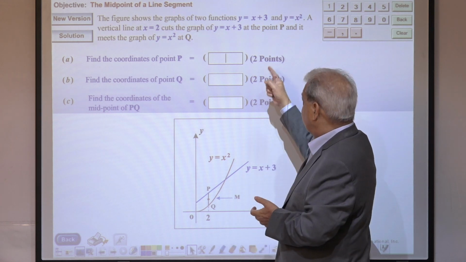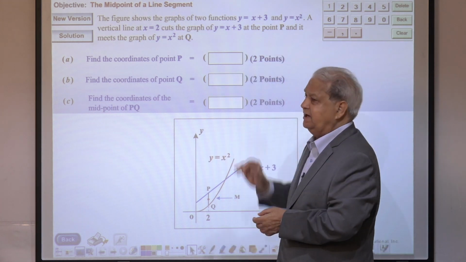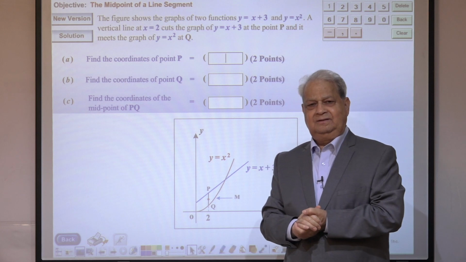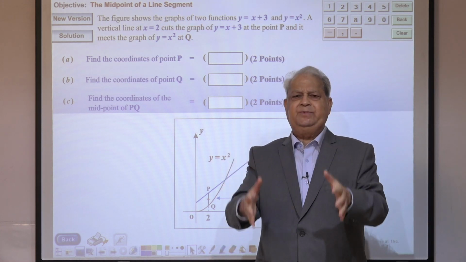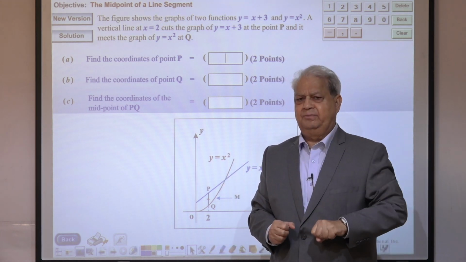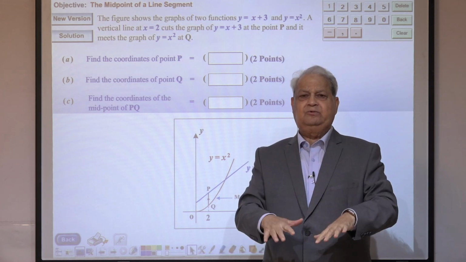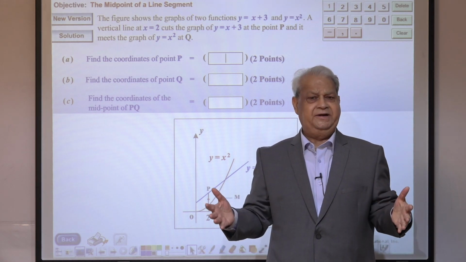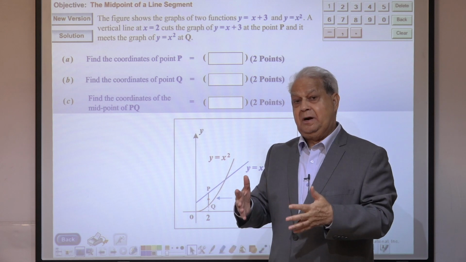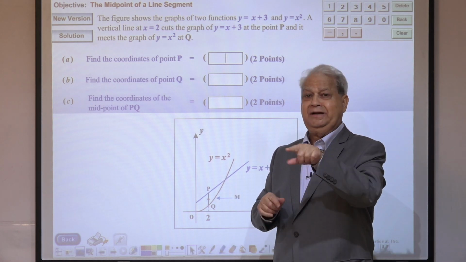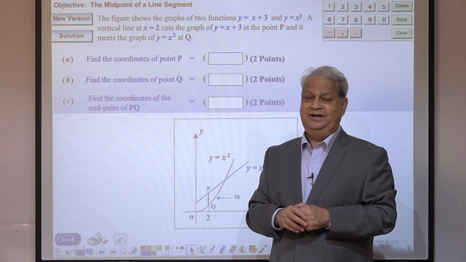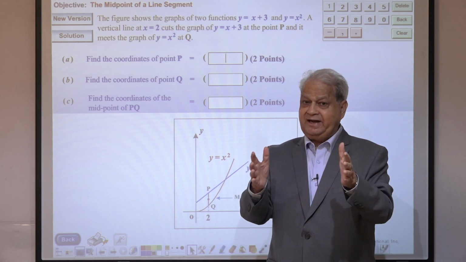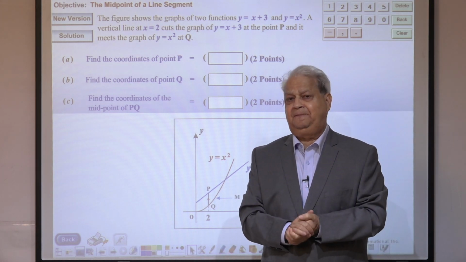So each point has 2 points. Total points of this question are 6 points. This is like you have a printed test paper, first 25 questions are multiple choice questions, last 10 questions are free response, are open-ended. So this is the open-ended part, and that too online. I don't think, my friends, you will see that kind of assessment online anywhere.